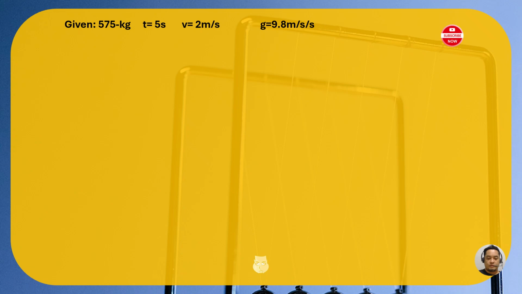All right. So we have the given variables in the problem. We have time here, 5 seconds. And then we have the mass of the elevator, 575. We have the final velocity, 2 meters per second, and we have gravity there. It's understood that gravity is always there. Acceleration is not zero this time. There's a constant acceleration going on, and it's upward since the elevator is going up.